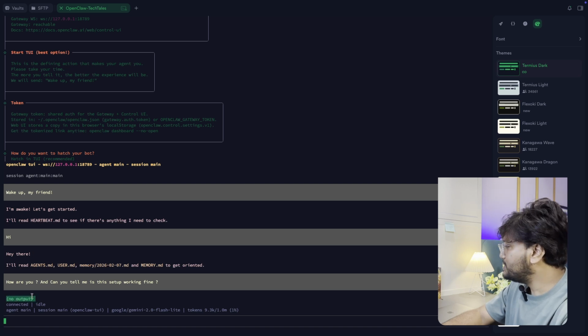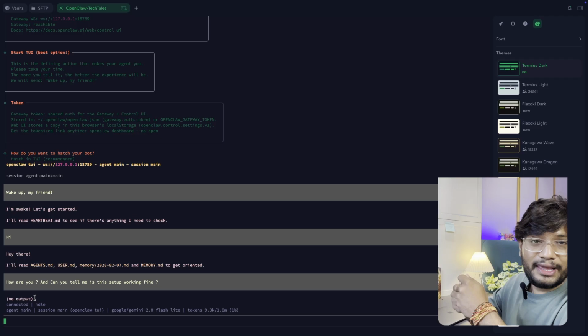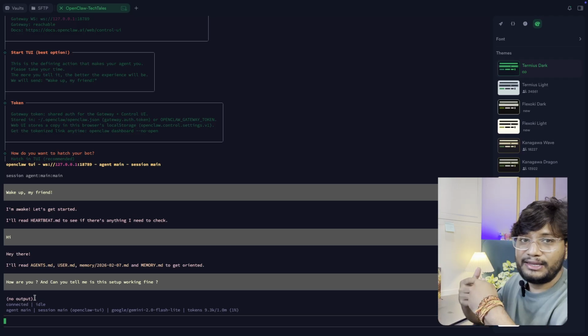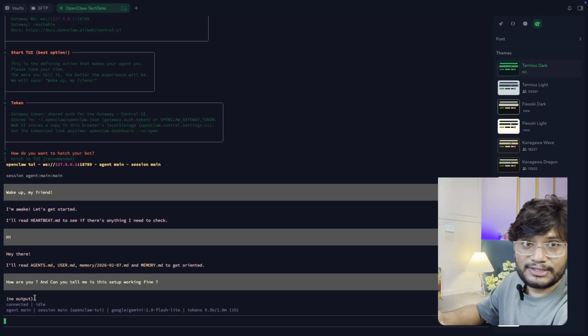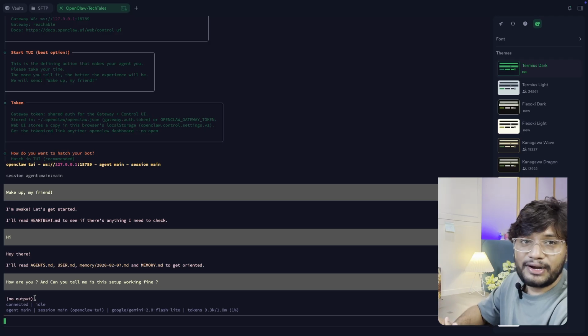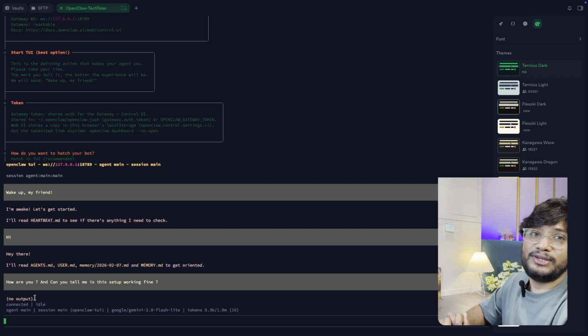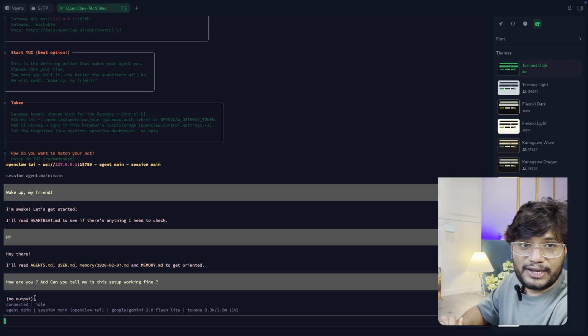And generally, this no output is the problem where your API key is not working properly, or your billing account is not activated. You don't have any active subscription for your model. Let's say OpenAI, there are no active billing subscriptions, or your API key is not properly configured. These are the major reasons. Apart from this, you need to destroy the current API key, create it again, and then check. This is the general problem everybody is facing nowadays.